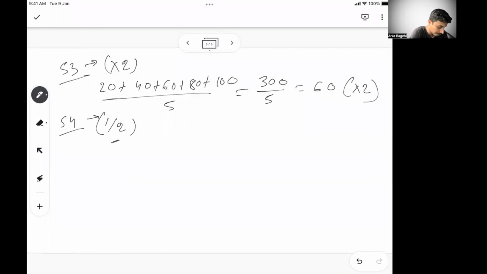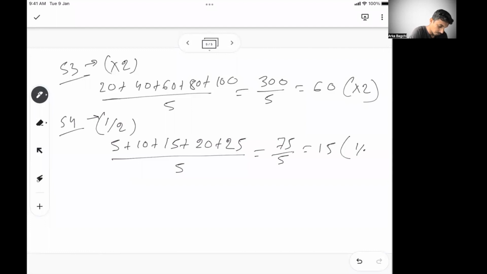So 10 becomes 5, 20 becomes 10, 30 becomes 15, 40 becomes 20, 50 becomes 25. Your average becomes 75 divided by 5, or 15, which is also divided by 2, the 30 divided by 2. So basically, again, addition, subtraction, multiplication, division, whatever you do, if you do the same thing on each of the individual values, your average will be impacted in the same way.